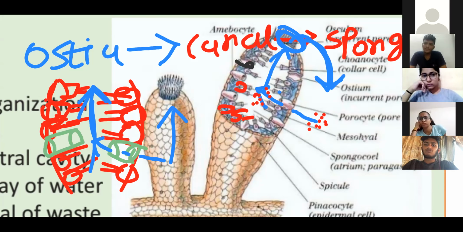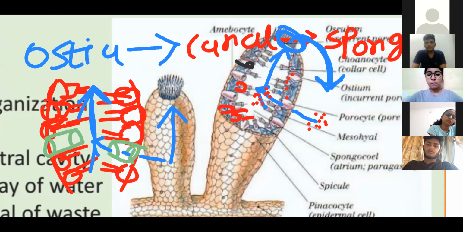Choanocytes perform the beating movement of flagella. Second function, choanocytes help in digestion of food. Remember, these are the main cells of the phylum Porifera. Whatever food particles come over here are digested by these choanocytes, and the waste material is removed outside with the help of this water, which comes outside through the osculum, right?